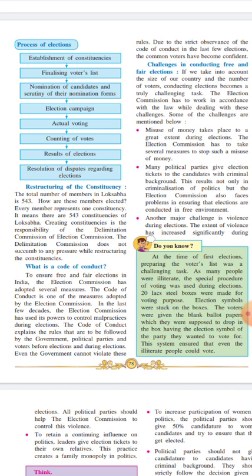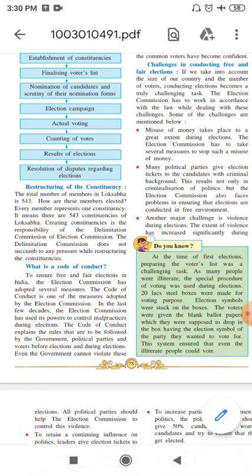See children, already I told you that the election commission is an autonomous body. Understood? It is an autonomous body. That means it can take its own decision. So the limitation is not there. They can take any type of decision depending upon the present situation or the constituency, whether or not it is welcomed by all authorities, or the president and prime minister. So the election commission does not come under any pressure because they are autonomous, and as it is an autonomous body, there is no pressure while restructuring the constituency.